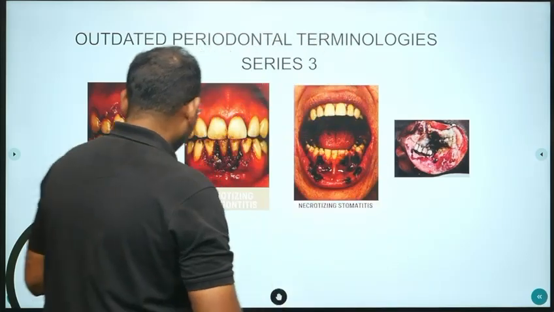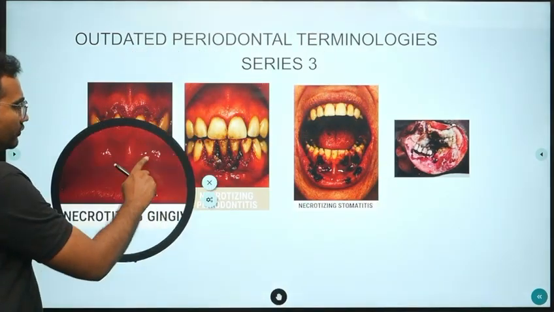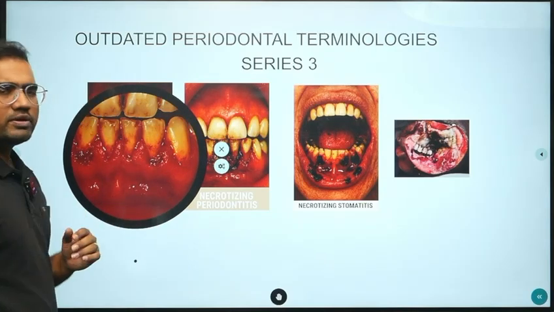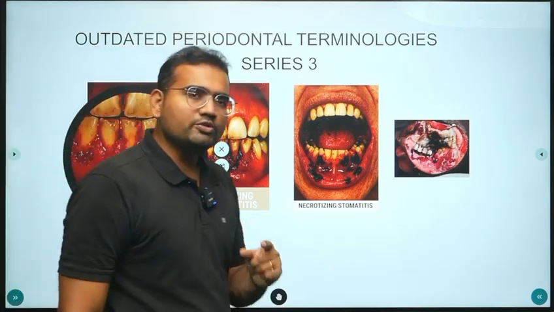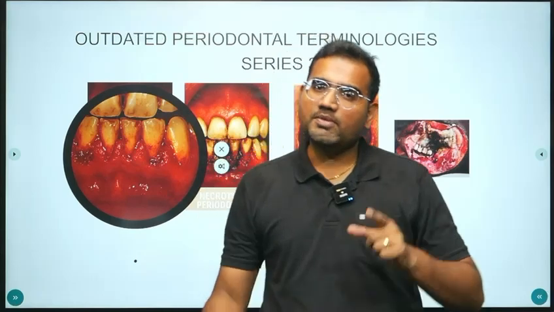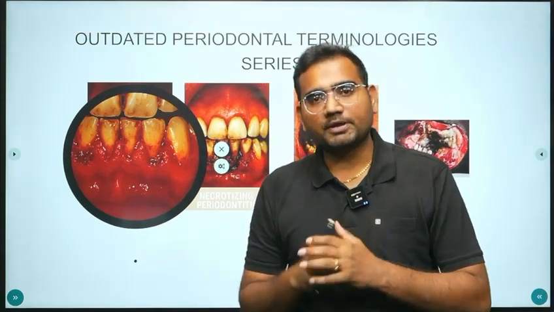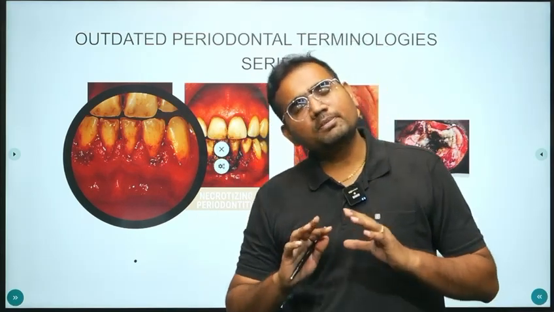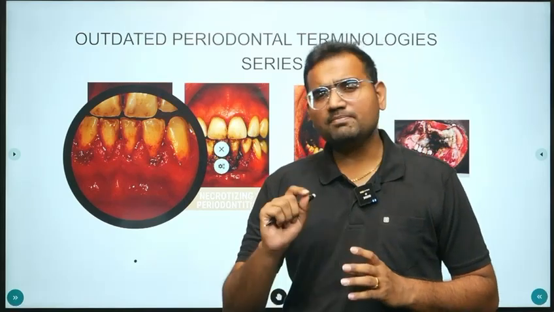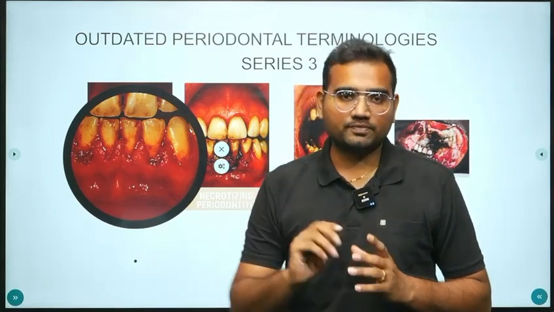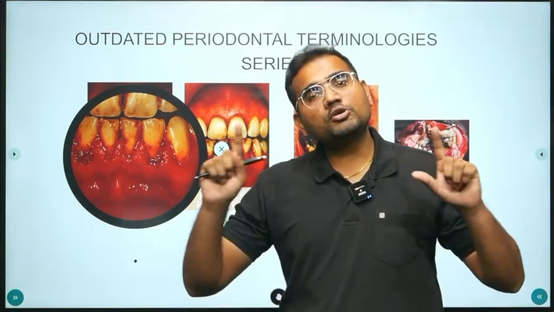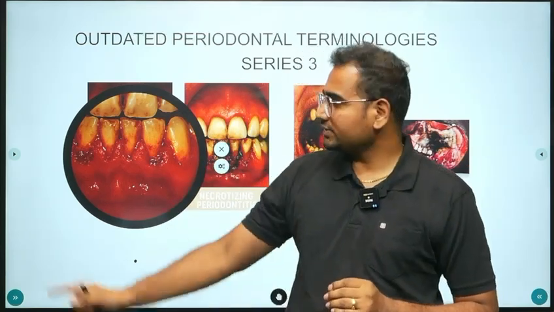Taking a look at necrotizing gingivitis, I'm zooming it out for you. It means there's necrosis of the marginal gingiva and the interdental papilla, complete necrosis of the epithelium and some superficial necrosis of the connective tissue. There's no involvement of the attachment apparatus, as you can see here.